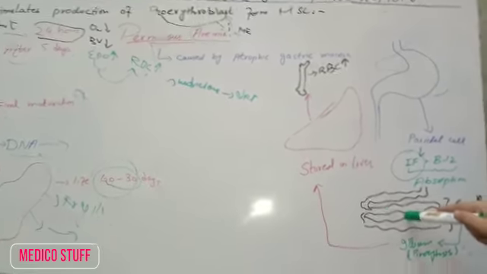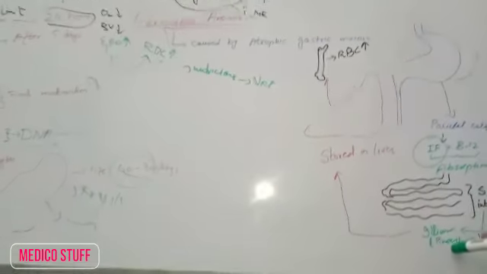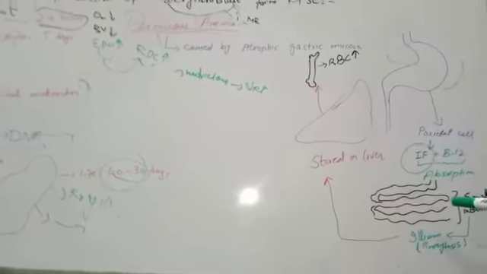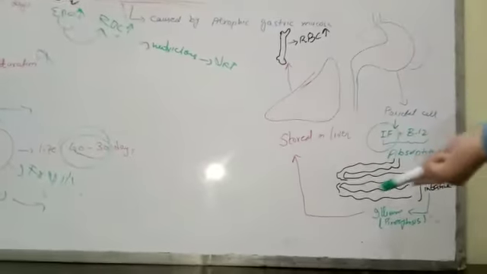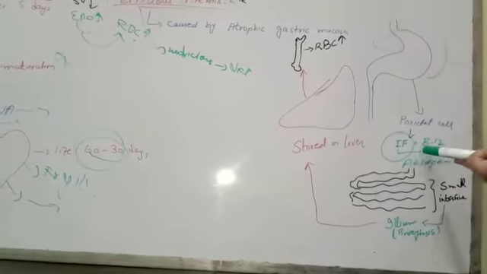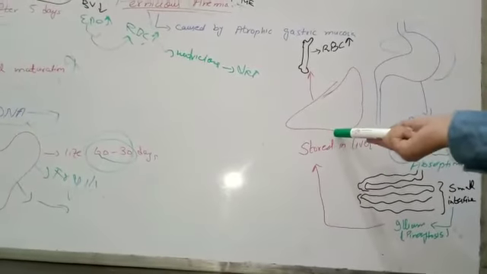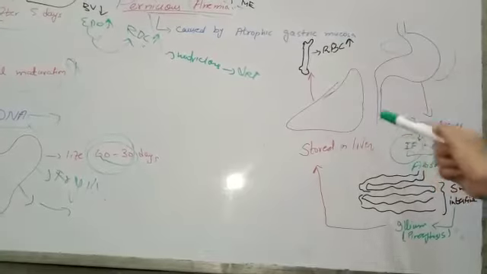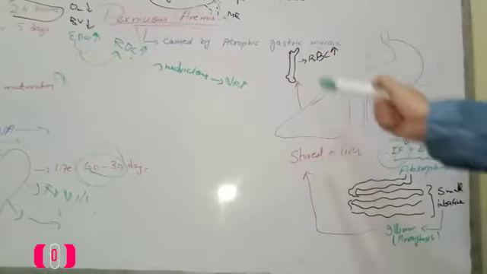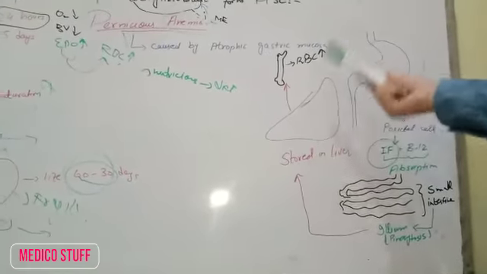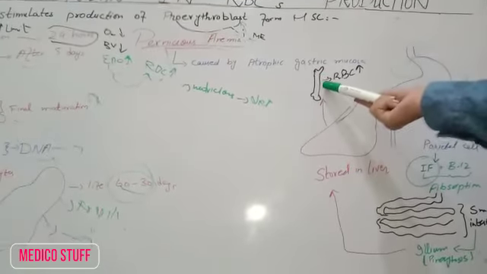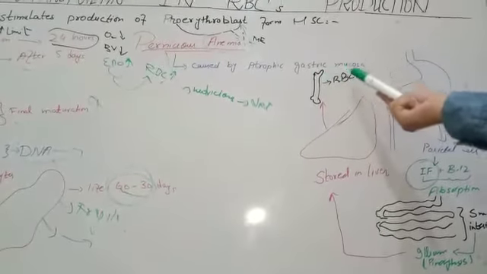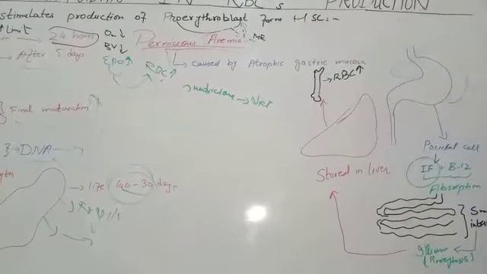Once B12 is absorbed, it is stored in the liver, and whenever we need RBC production, a small amount of stored B12 moves from the liver towards the bone marrow, and the bone marrow causes the production of RBCs from the hematopoietic stem cells.